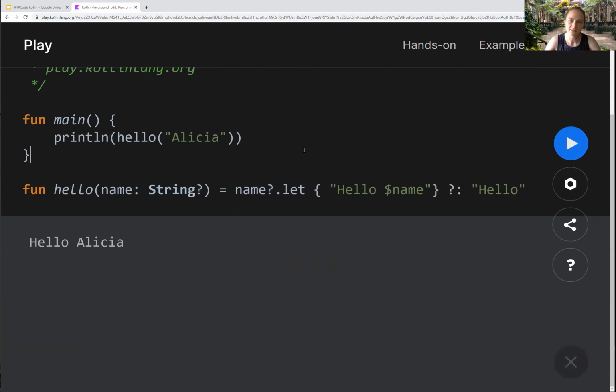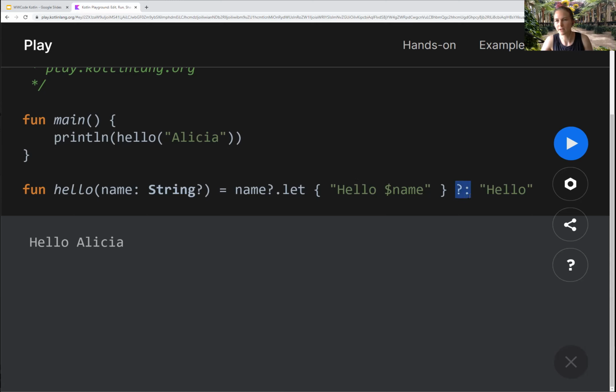This is called null coalescing. And you might see this in other languages where this is saying, if this is null, so are you null? Like I like the question mark there because you're kind of not sure. It will execute this let block. So if this is not null, execute this let block. And there's a whole bunch of stuff about let blocks and you're like, where's your return statement? It's returning the string. We can see that, but it's got more to it. And this is where I'm talking about, if you're looking at idiomatic Kotlin code, you're like, do I know what that's doing? And it can be a little tricky to learn.